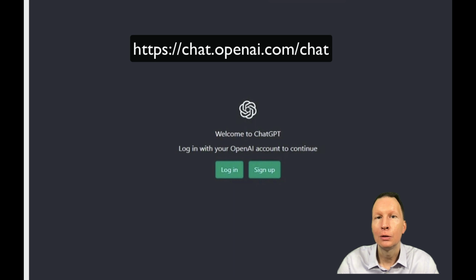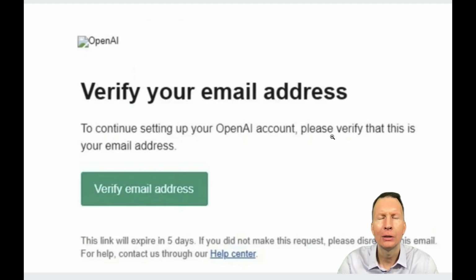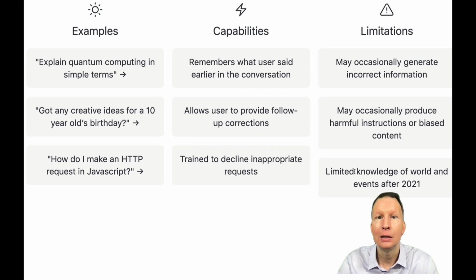Let's now see how to use this tool. Simply go to this URL you can see, then you click on sign up. Next, you have to write your email address, select I'm not a robot and click continue. And then you have to verify, I think, your email address and maybe your phone number as well. Once you come to ChatGPT, this is what you see.